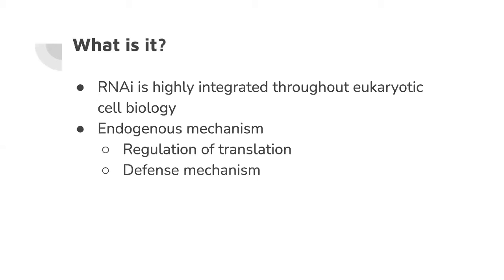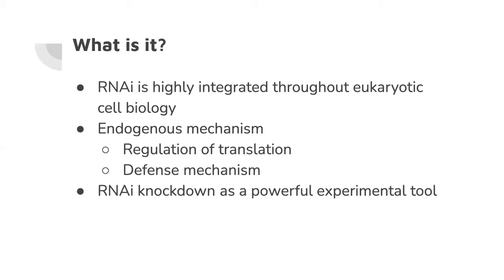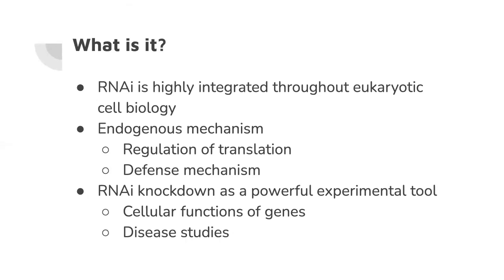Additionally, RNAi knockdown can be used in the lab as a powerful tool for post-transcriptional gene silencing. It has been used to study the cellular functions of particular genes by inducing silencing or loss of function genotypes. It's also been used to study a number of diseases, including cancers, HIV, and hepatitis. In crop science, it has been used to provide resistance against parasites in certain crops as well. Now we'll take a closer look at the mechanisms of RNA interference.